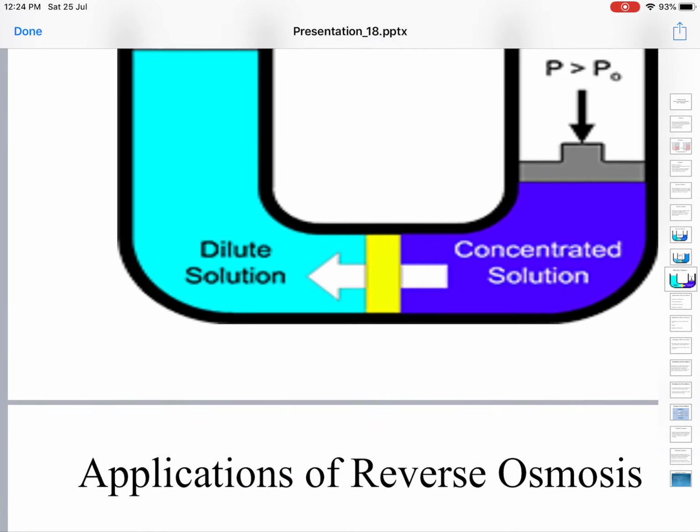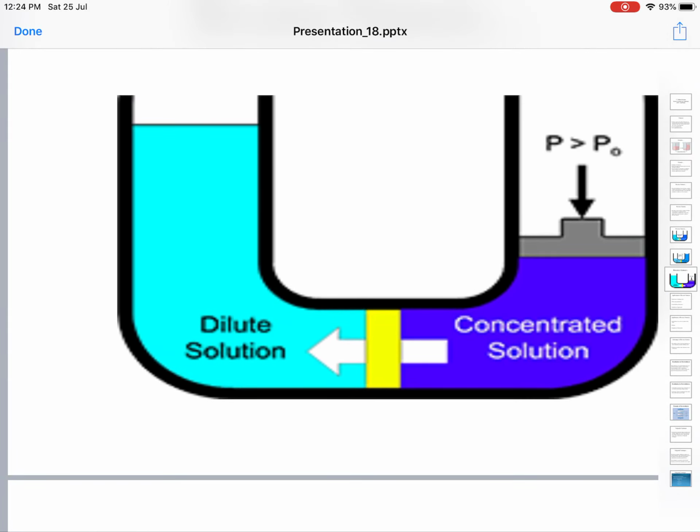So let us now see reverse osmosis. You are applying a pressure greater than the osmotic pressure on the concentrated solution. So what happens now? The solvent molecules diffuse from the concentrated solution into the dilute solution.